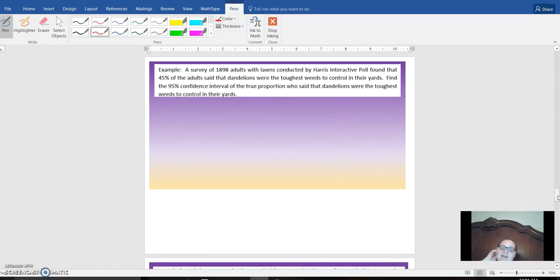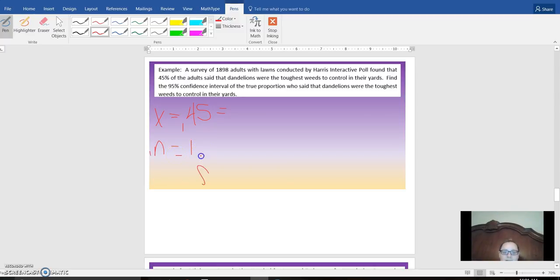All right, let's do another one about my favorite flower ever, the dandelion. A survey of 898 adults with lawns said that 45% thought that dandelions were the toughest weeds to control. Find the 95% confidence interval.